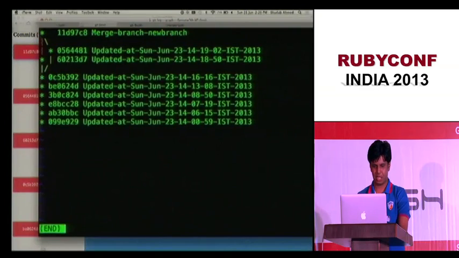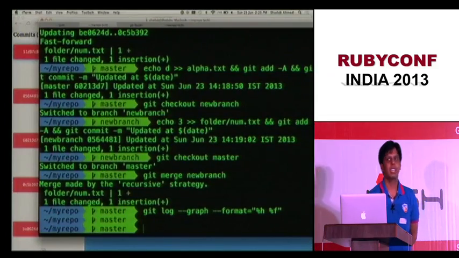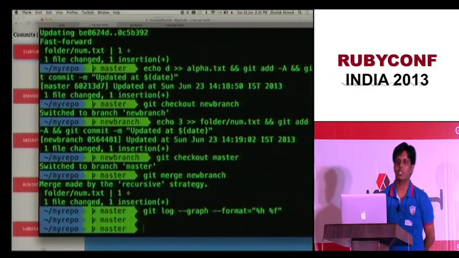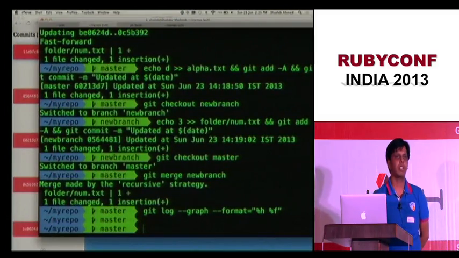So that's what we have with our merging. What about remotes? What are remotes actually? You won't always keep the code on your same machine. You will push to a remote.